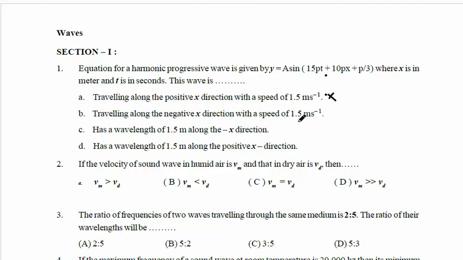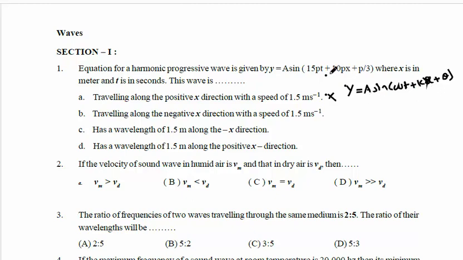So in that, see here, if you compare this equation, y equal to a sin of, it is in the form of omega t plus kx plus theta, where theta is the initial phase, omega is angular velocity, k is propagation constant.